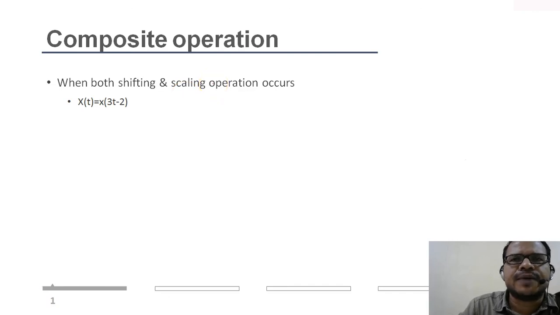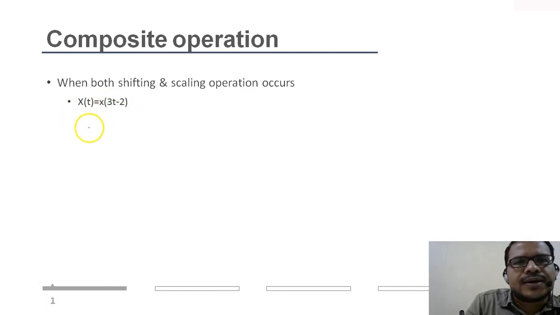Okay, so now we have covered three mathematical operations on the time domain: scaling, shifting and time reversal. Let's see if there are two operations to be performed on the same instance. In this case we will see how to perform the composite operation of shifting and scaling. Let's say x of t is given and I have to find x of 3t minus 2. Here you see both shifting, t minus 2, and scaling occur.